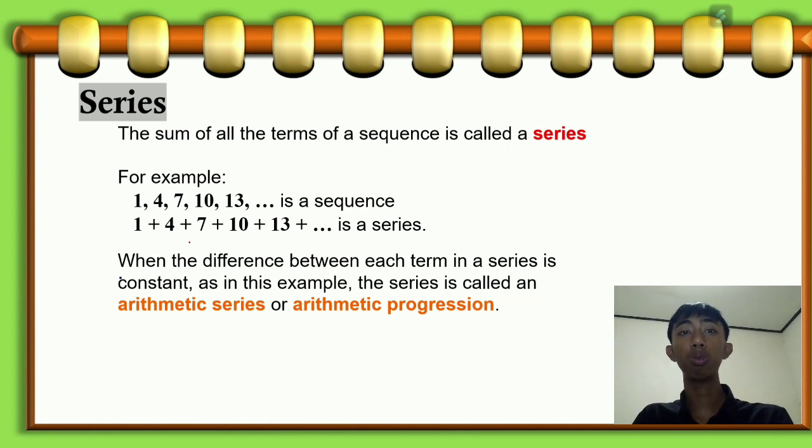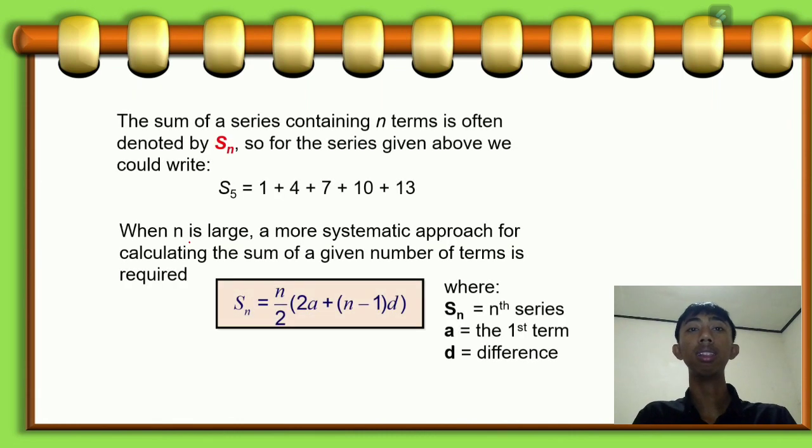When the difference between each term in a series is constant, as in this example, the series is called an arithmetic series. Then the sum of a series containing n terms is often denoted by S subscript n. For the series given above, we could write S subscript 5 is equal to 1 plus 4 plus 7 plus 10 plus 13.